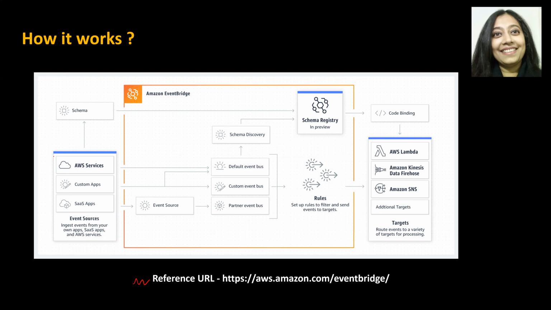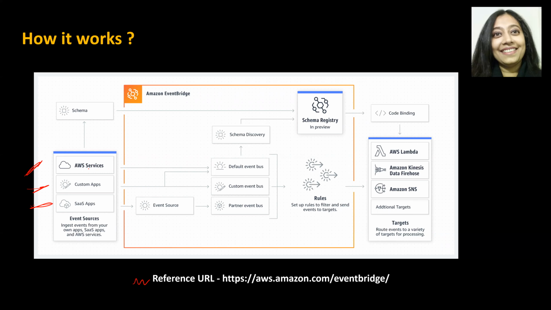So you have a bunch of event sources. The event source could be an AWS service, it could be your own custom application, or it could be a bunch of SaaS applications, as I said, like Zendesk and others. So when an event occurs, like a file was uploaded in S3, or your EC2 instance was stopped, or maybe in a custom application you just received a new order, or in a SaaS application like Zendesk a new ticket was created, right?